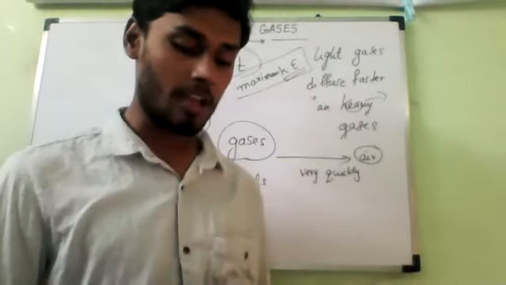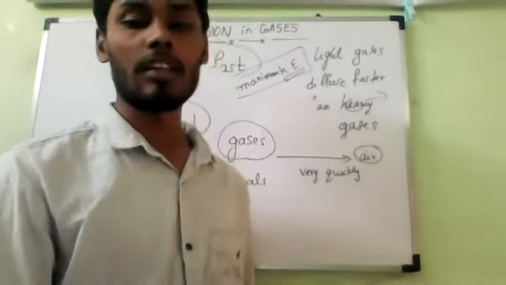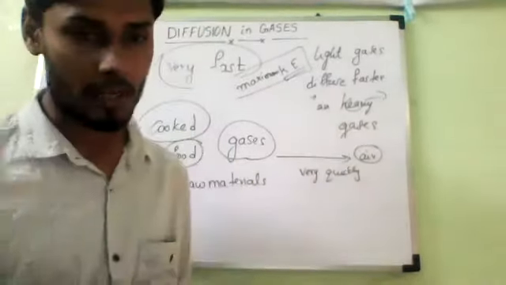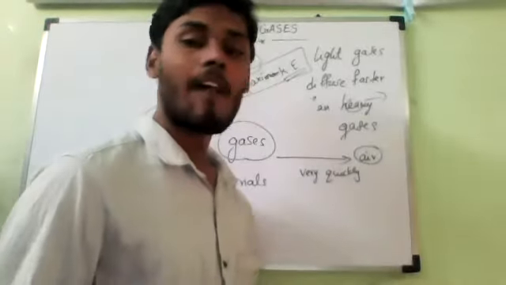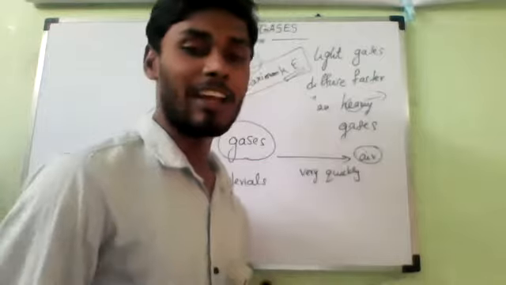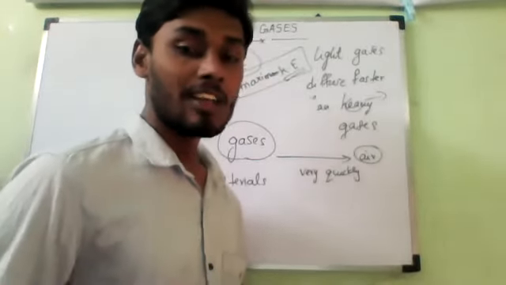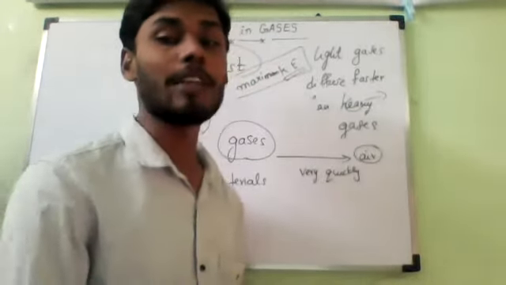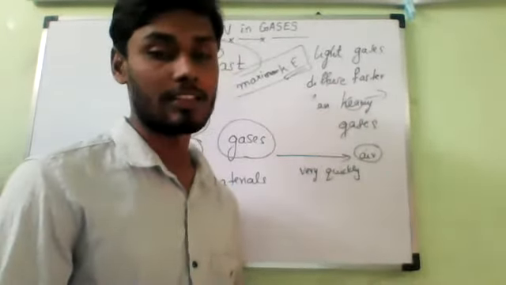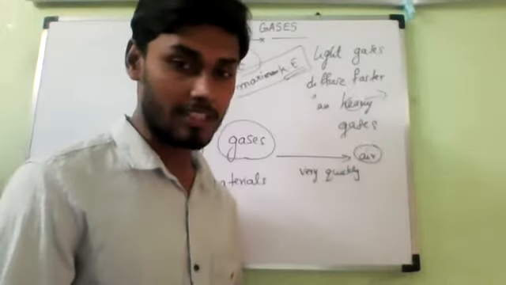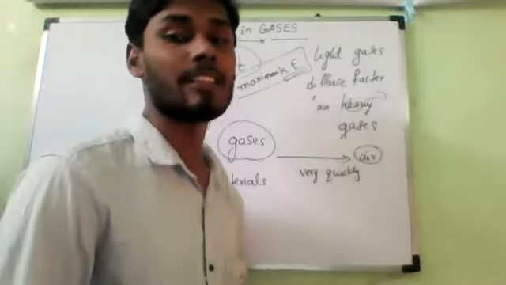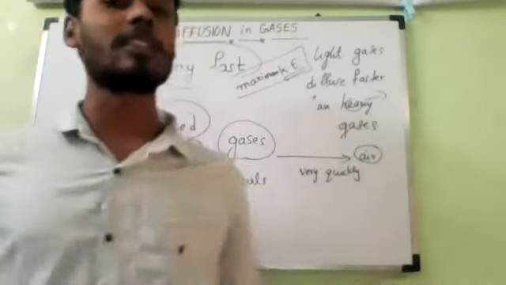Is it yes or no? Have you observed or not in our daily life? At least once in our daily life, you observed or not? Yes or no? Yes, sir. So we get this smell of food being cooked in the kitchen, and even without entering the kitchen we can guess. That is what? Diffusion. So the smell of this food being cooked reaches us even from a considerable distance.